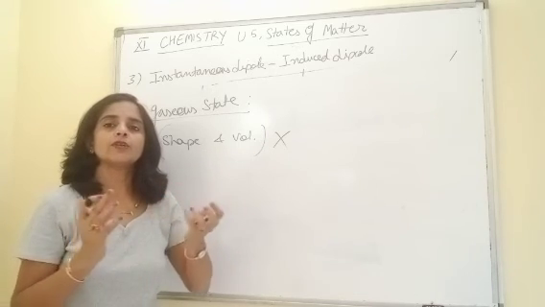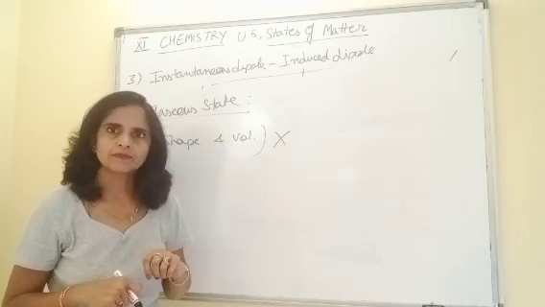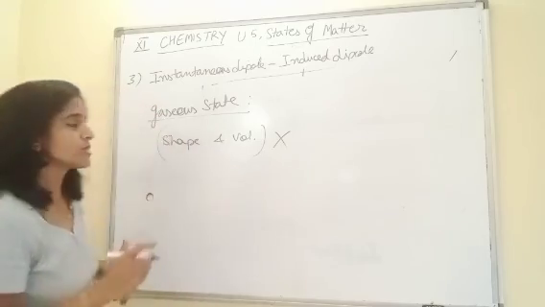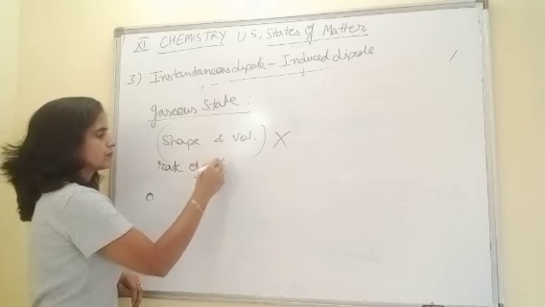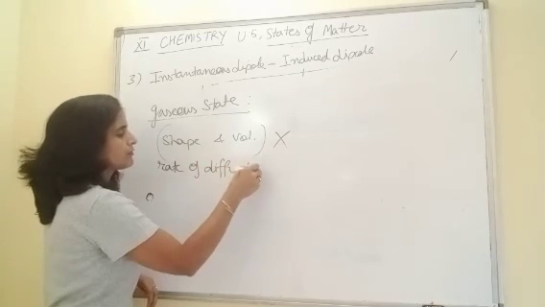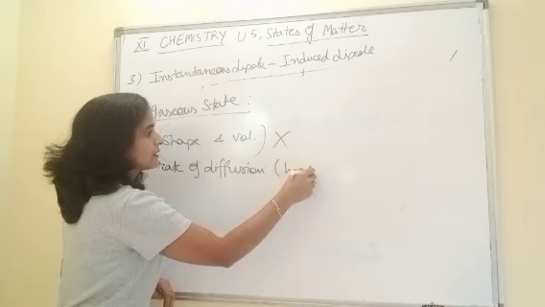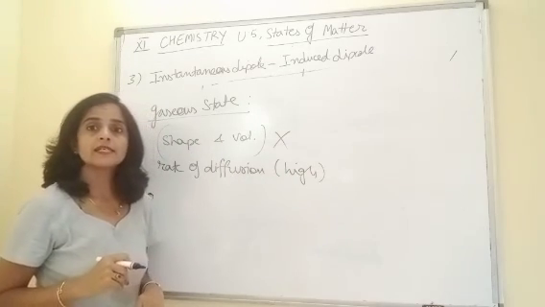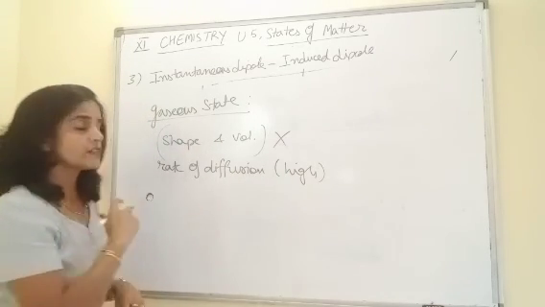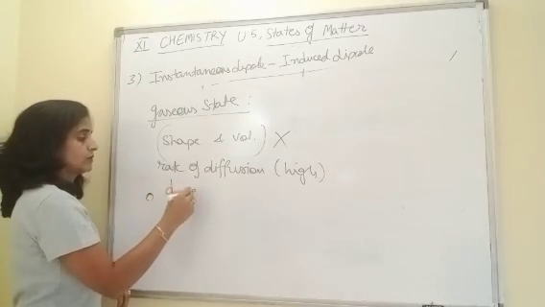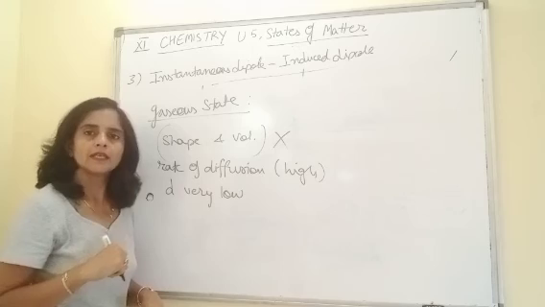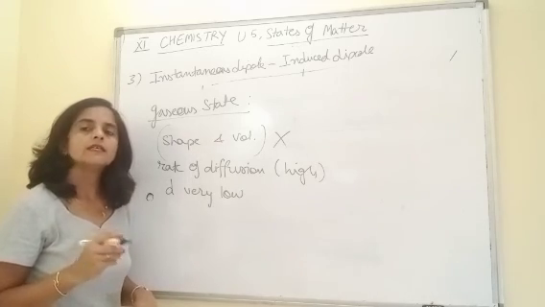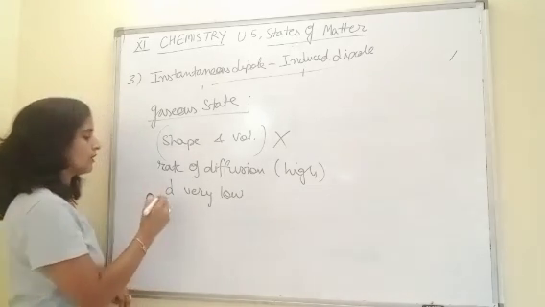Then we can say intermolecular forces are almost negligible. Then we can say the rate of diffusion is very high. Yes, no? Then the next characteristic, density is very low as compared to solids and liquids. Clear? Then we can say they exert pressure in all directions.